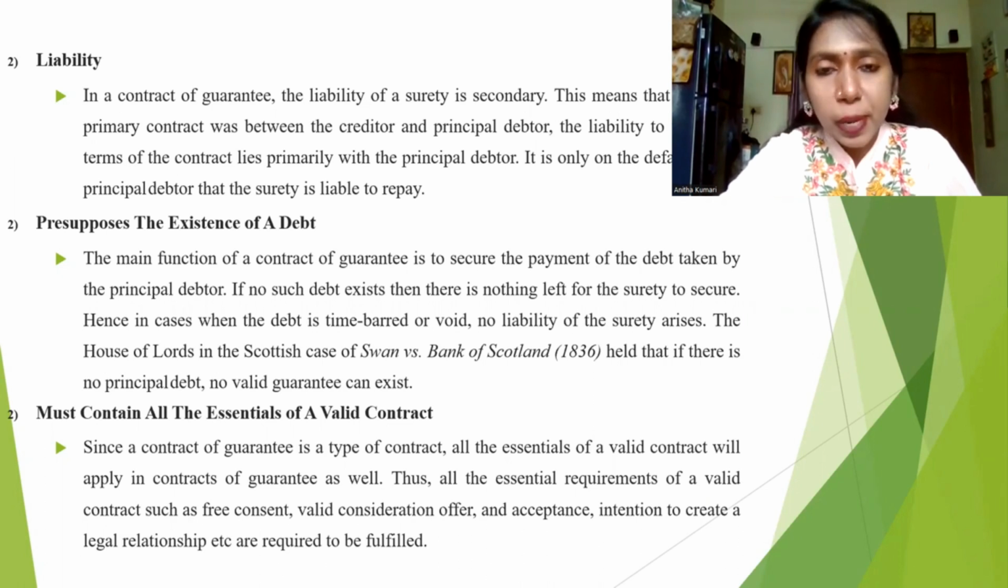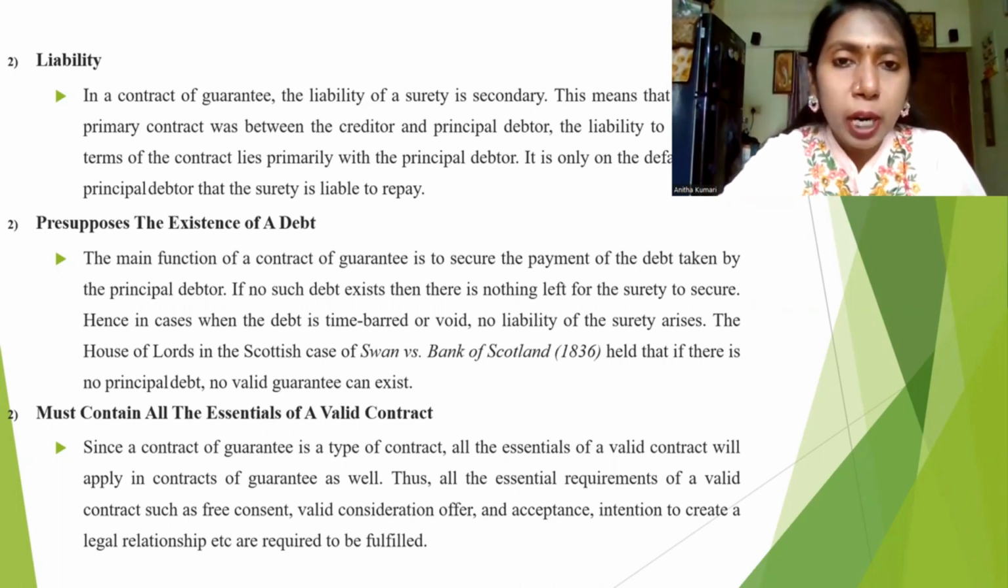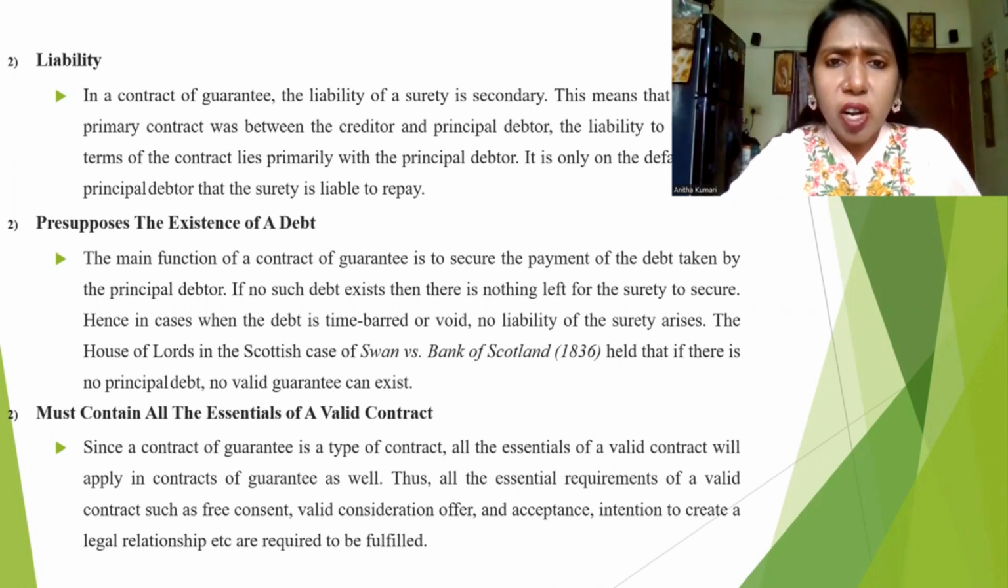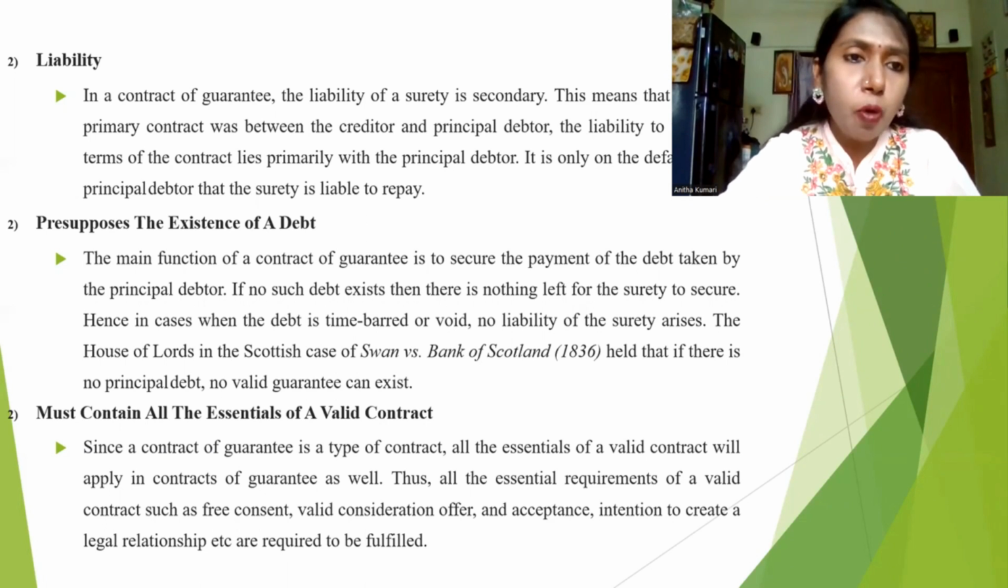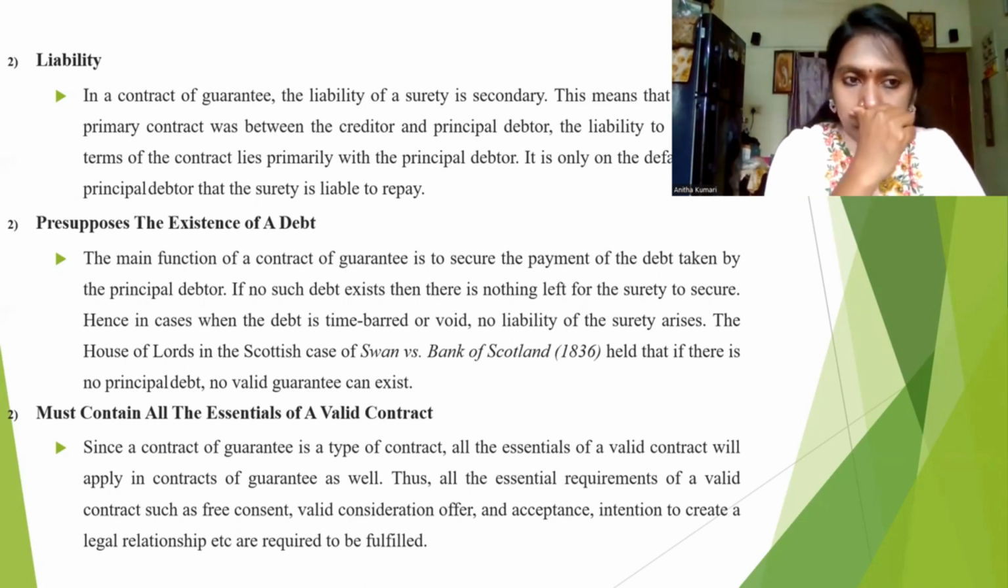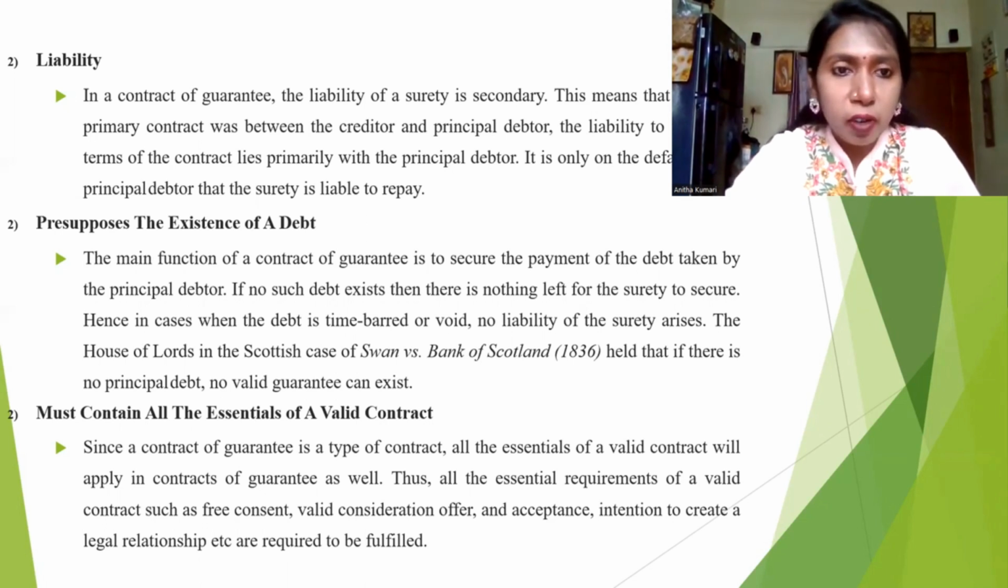If Suresh fulfills all my conditions and repays my money along with the interest, I will not disturb Vicky in this case, because the full liability lies only on the debtor, the person who is receiving the money, not the surety. The surety is a sort of assurance given to the debtor for getting some amount from the creditor. It presupposes the existence of a debt.